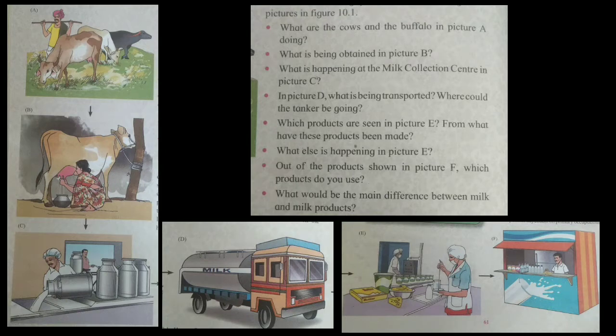Next question. In picture D, what is being transported? Where could the tanker be going? In picture D, milk is being transported in the truck and this tanker is going to the milk processing centers in order to convert that milk into various milk products.